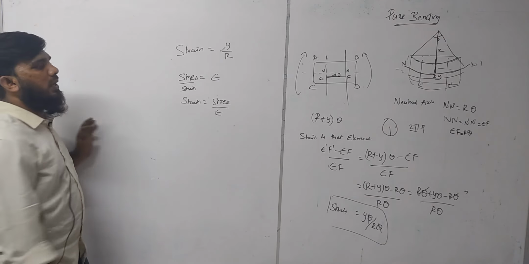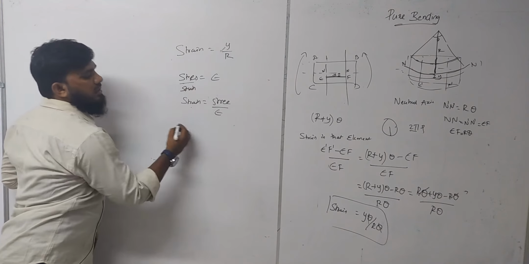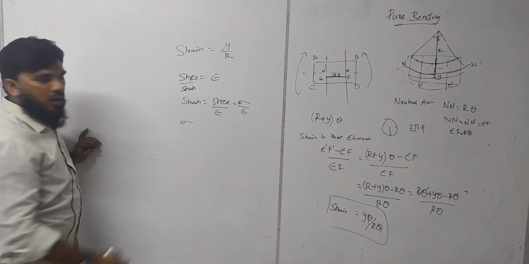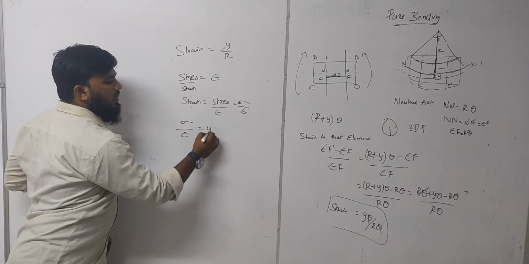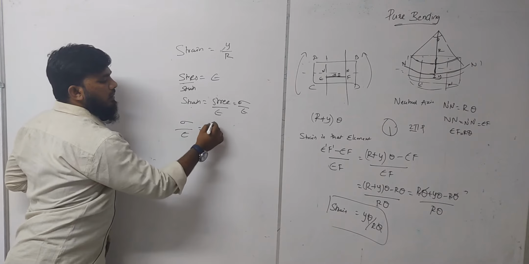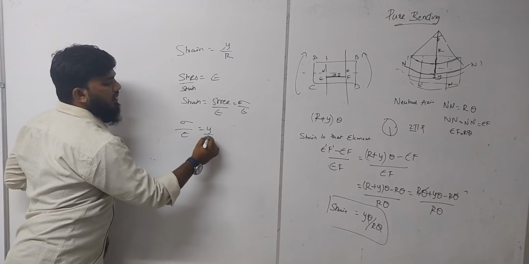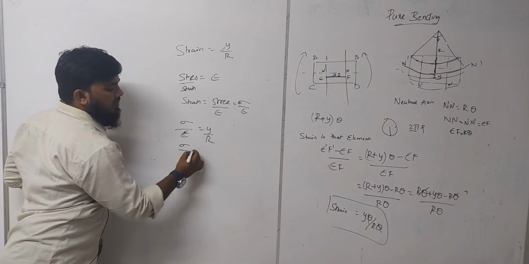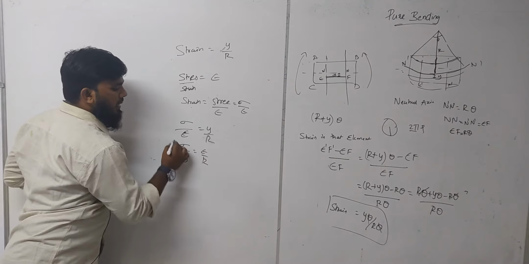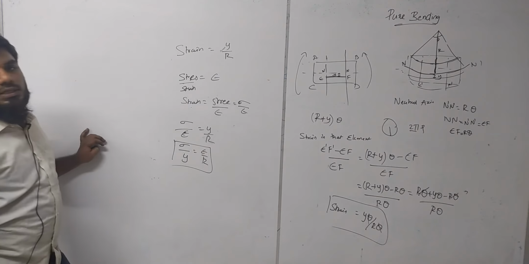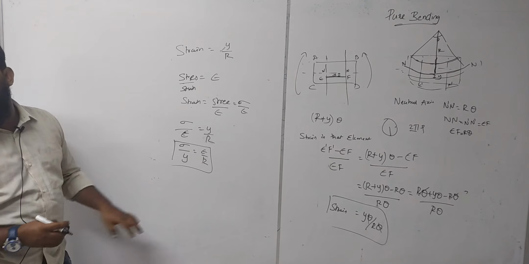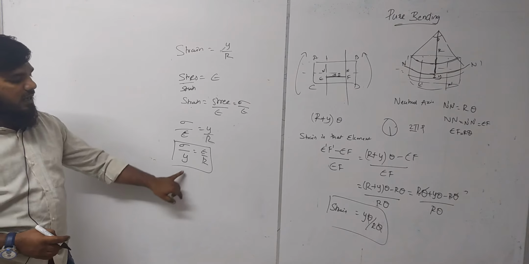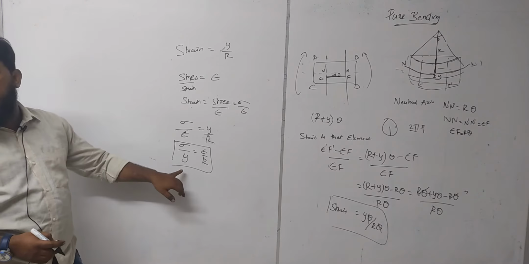So here also strain means stress, we generally write it as sigma by E. Now sigma by E is equal to y by R. We simplify this as sigma by y is equal to E by R. So we are taking out a relationship with respect to stress, with respect to the deflection of the length, if you are considering any filament.